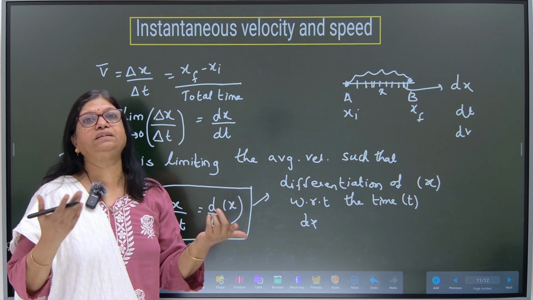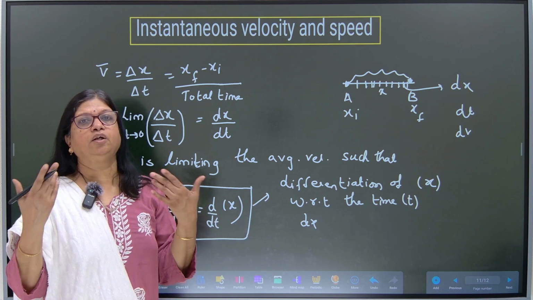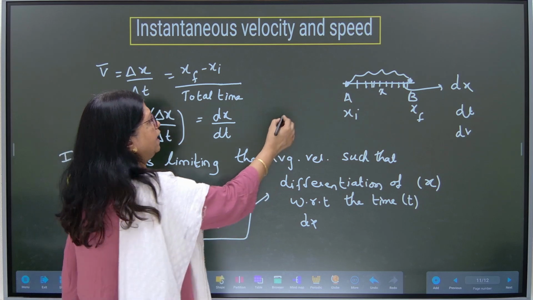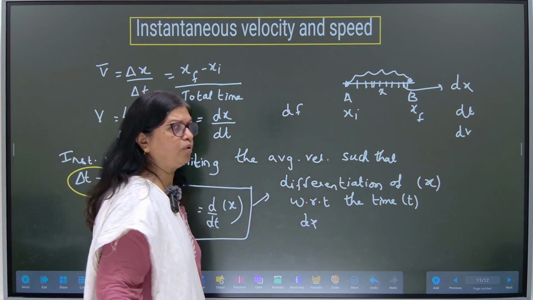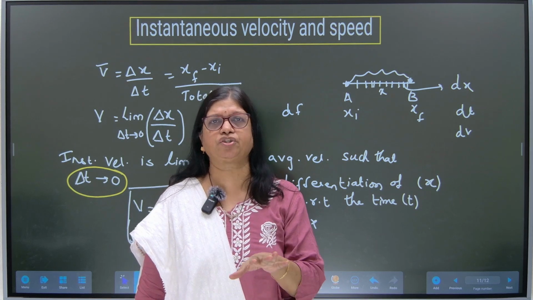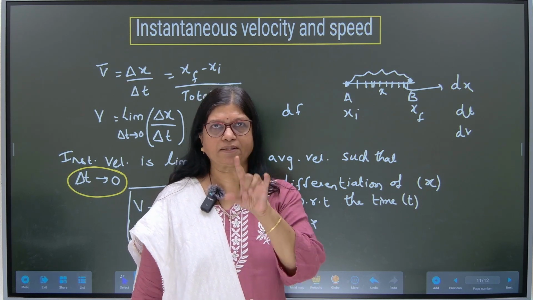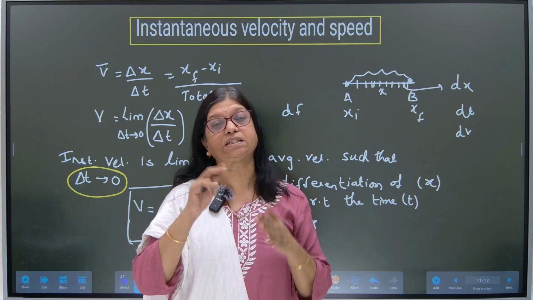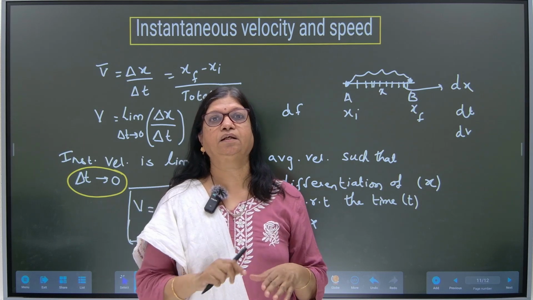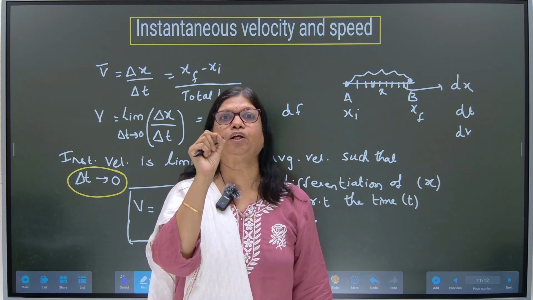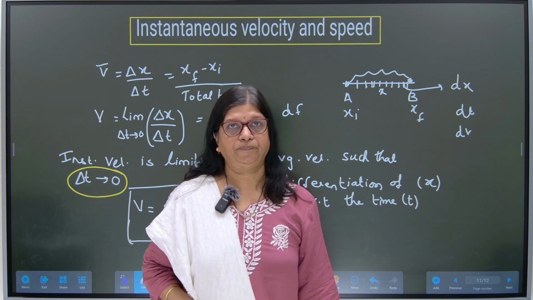Then you call it dx. If you want to find out df, what is df? It is differentiation of f, force. You know all this. dp, differentiation of pressure. You know pressure as a physical quantity. So all these quantities, differentiation is denoted by d in front of it, small d and not big D.